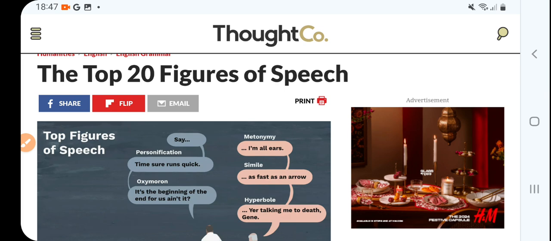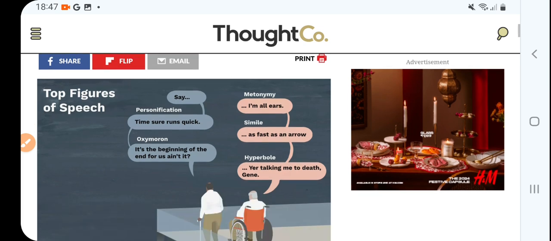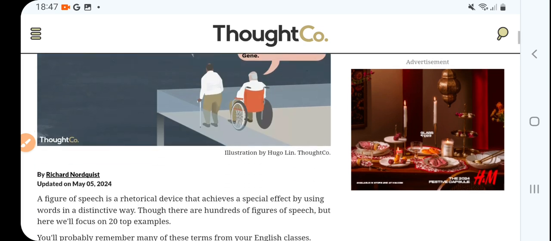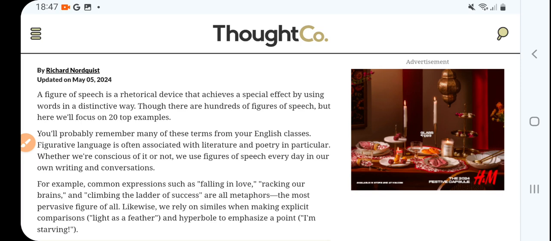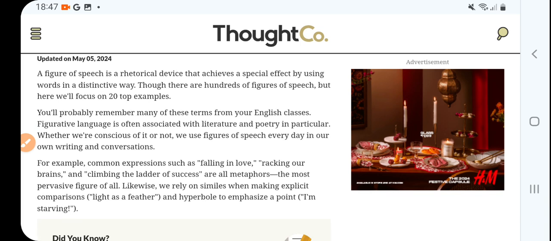Figures of speech. I have already made a video on it, but today we are revising because our next video will be on Hindi songs and figures of speech. I will be trying to give you Hindi songs as examples. But yes, today I'm just making this video on it so that there will be revision, right?